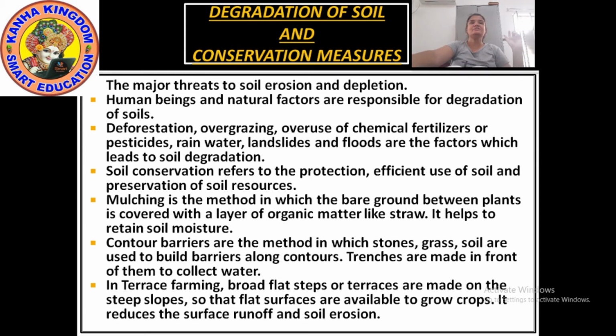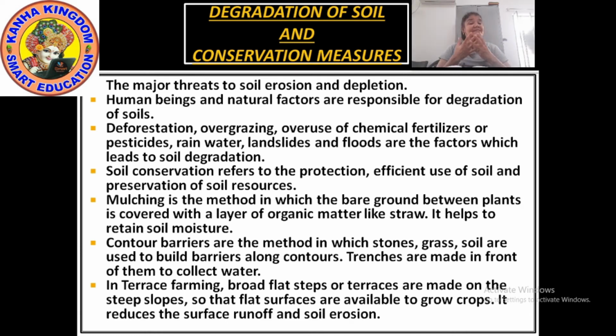Soil conservation refers to the protection, efficient use of soil and preservation of soil resources. How can we do that? Now we have seen how we are losing the soil, right?